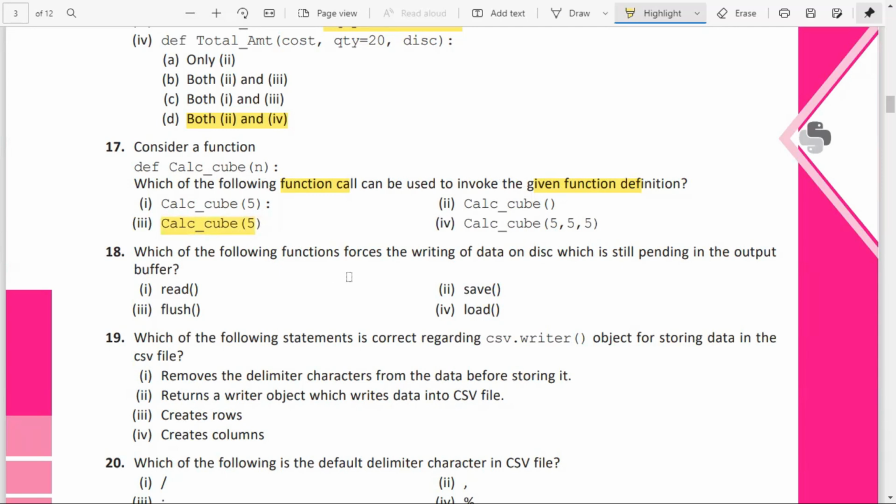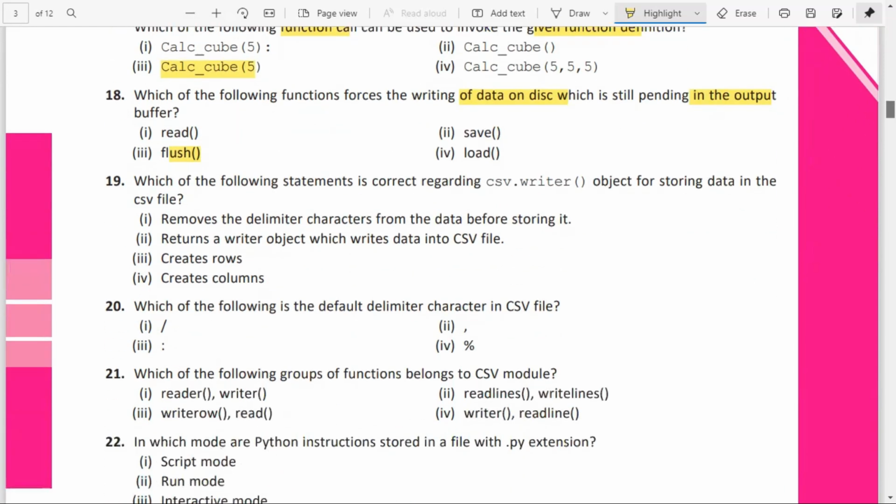Which of the following functions forces the writing of data on disk still pending in the output buffer? In the output buffer, which one? Flush. The flush function will be there in the output buffer.